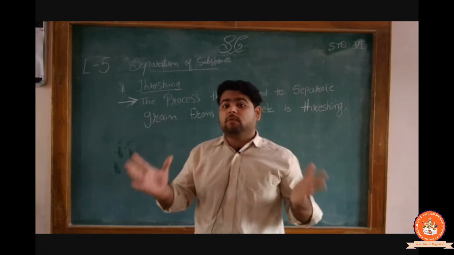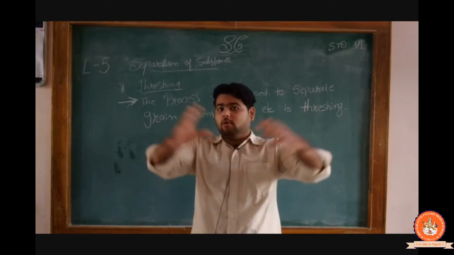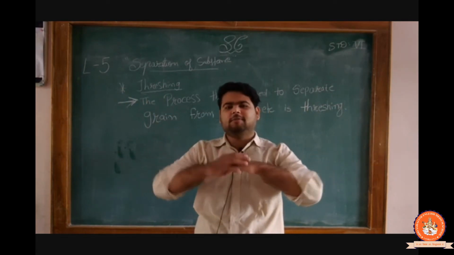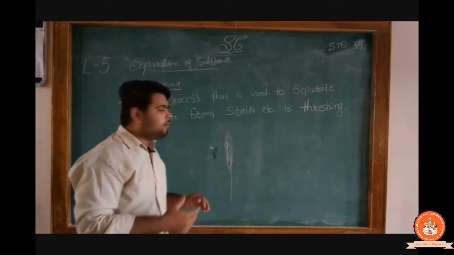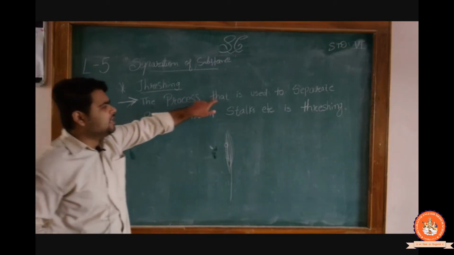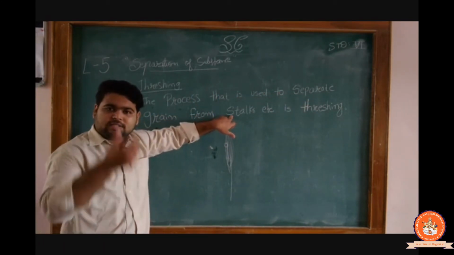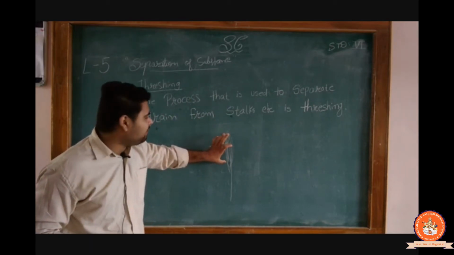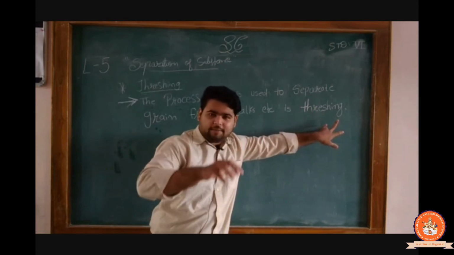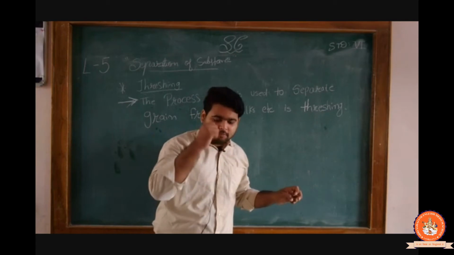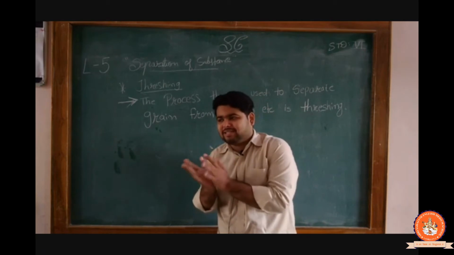Why do we need loads of processes? In this chapter some amount of process is given, but there are loads of processes that we will study in the further classes. Clear? So let us define what threshing is. The process that is used to separate grain from straw. Yeah, straw में से, this is the straw. From that we are separating the grain, so it is known as threshing. Clear बच्चा बाटी? Write it in your book that we have completed the portion of threshing. That what is threshing? Clear?